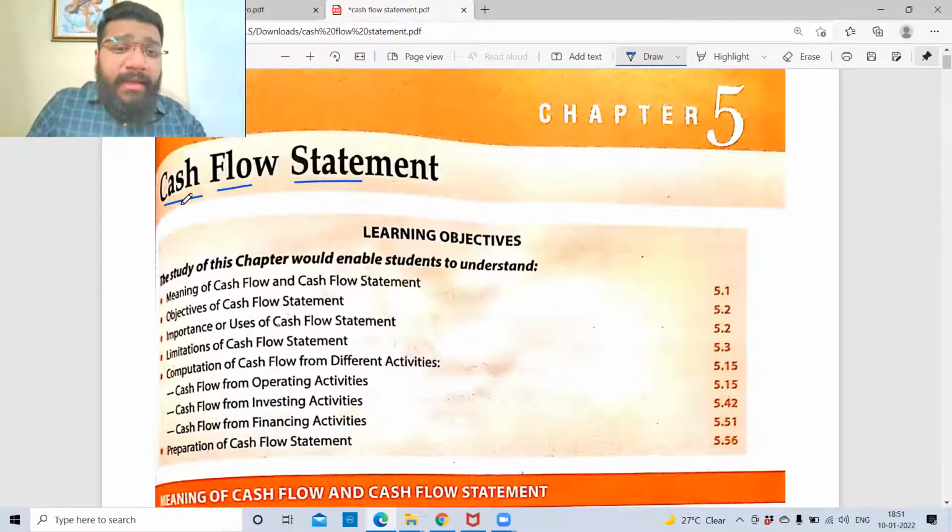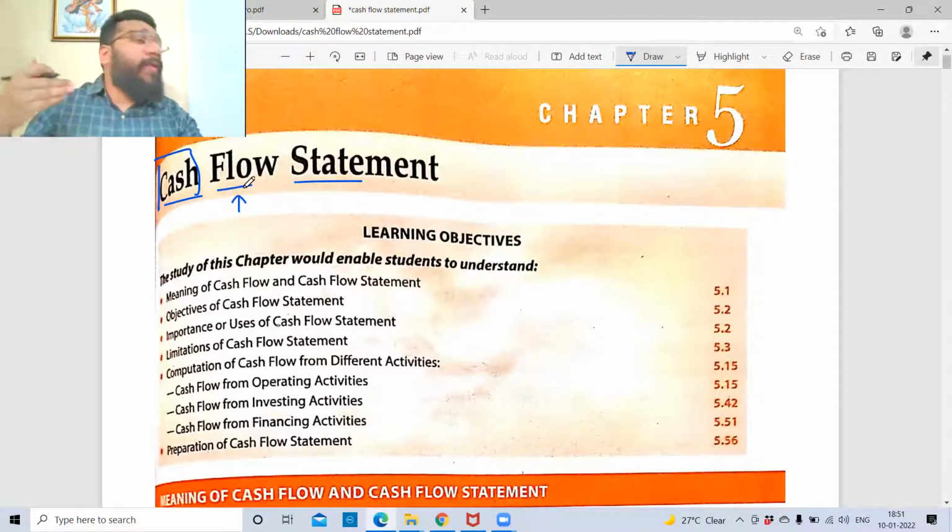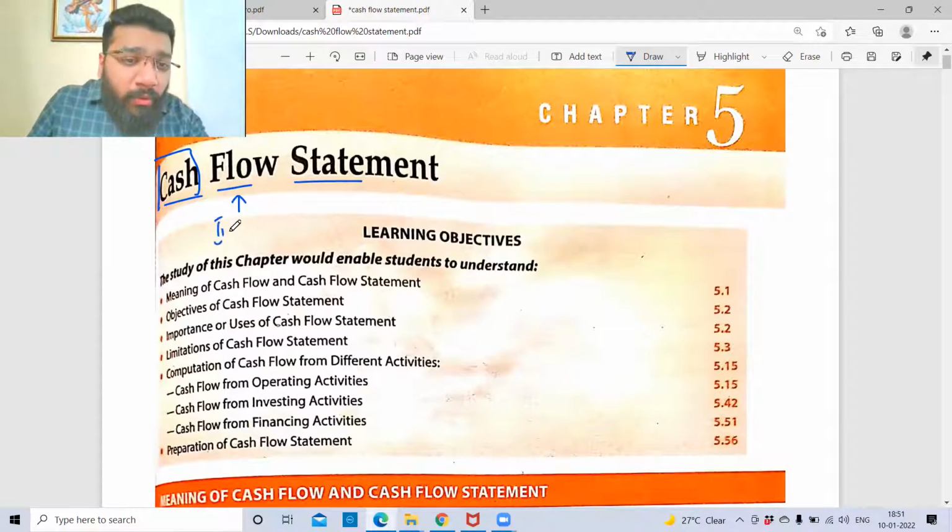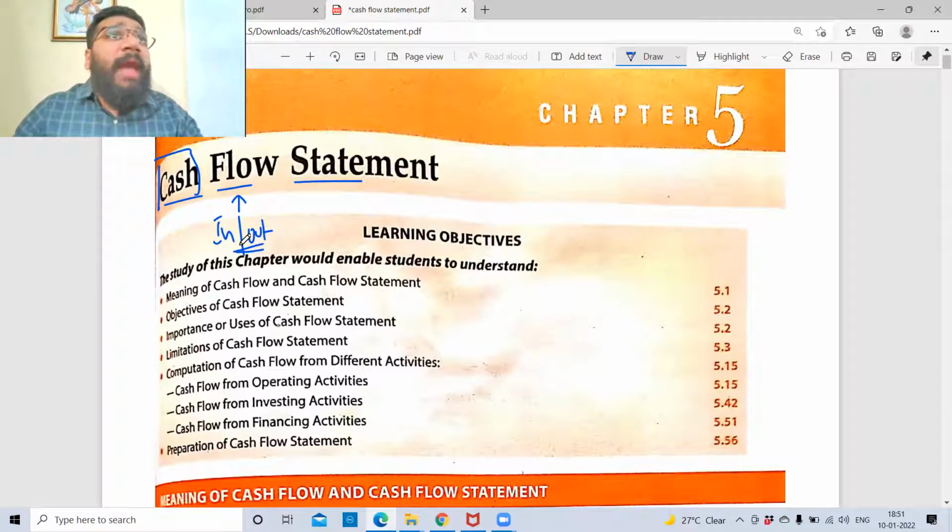So guys, the name of the chapter is cash flow statement. So this has got something to do with cash. Cash means money. And we are going to see the flow of cash. Flow means what? Inflow and outflow. So basically, guys, this is a statement which will capture the inflow and the outflow of the cash. Now you may wonder that, sir, already we're preparing one document called cash account, cash ledger, where already the inflow and outflow is captured. Then why are you trying to prepare another statement and trying to capture the inflow and outflow?